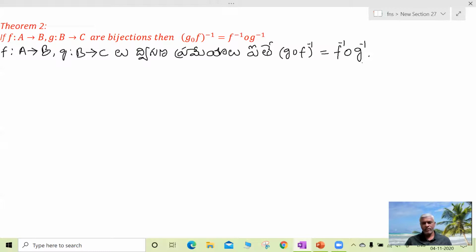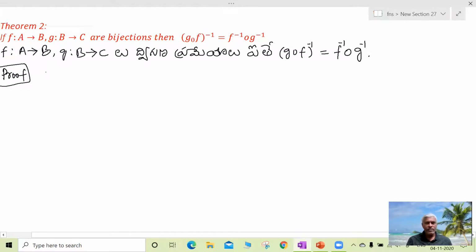First we prove LHS and RHS are both bijective. Then we prove both LHS and RHS are defined on the same domain, and then the range is also equal. So in three parts we prove this theorem.